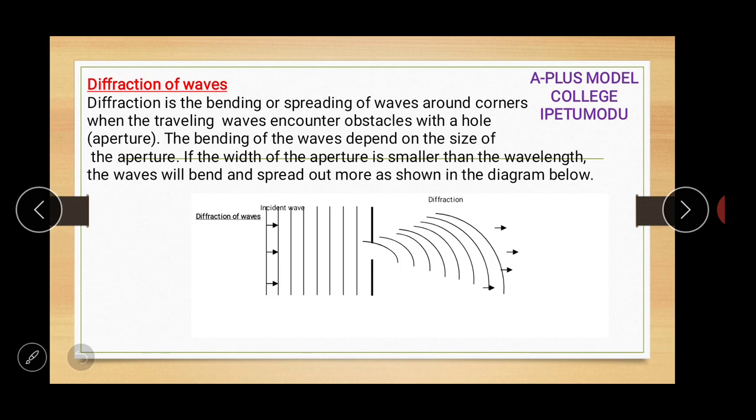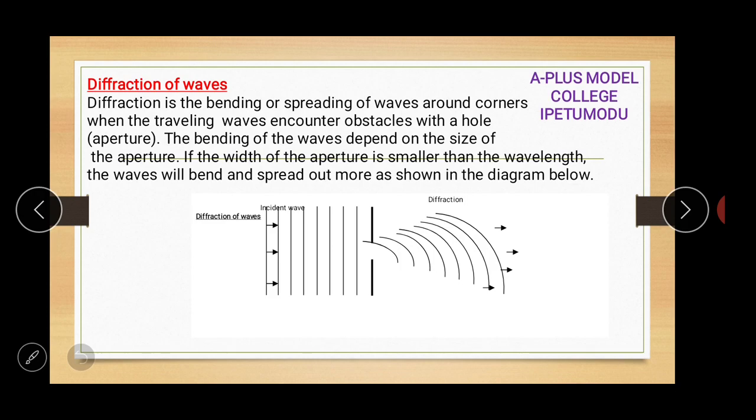Whenever a wave meets an obstacle, either it reflects, when it bounces back, or it refracts, when it enters the obstacle, or it can interfere when it overlaps, or it can diffract. What do we call diffraction? Diffraction is when the wave does not enter, and it does not bounce back, it now stays around the obstacle. The wave is not penetrating. When the wave is hitting an obstacle, it's not penetrating, it's not bouncing back. The wave now stays around the obstacle. It spreads around the obstacle. That particular phenomenon is called diffraction of waves.